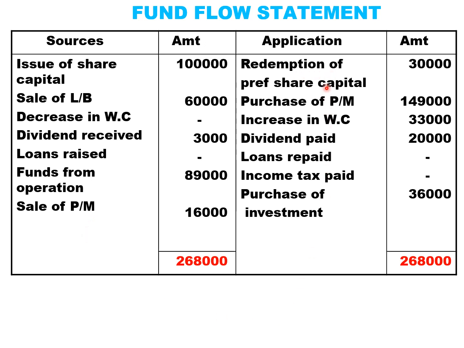So redemption of preference share capital is called repayment of preference share capital 30,000. And we have purchased plant and machinery 1,49,000 payment. Increase in working capital 33,000 is called payment because excess working capital will be invested in securities. We have made a payment of dividend 20,000. No loans repayment, no tax paid in our problem, but we have purchase of investment and we made a payment of 36,000 for purchase of investment.